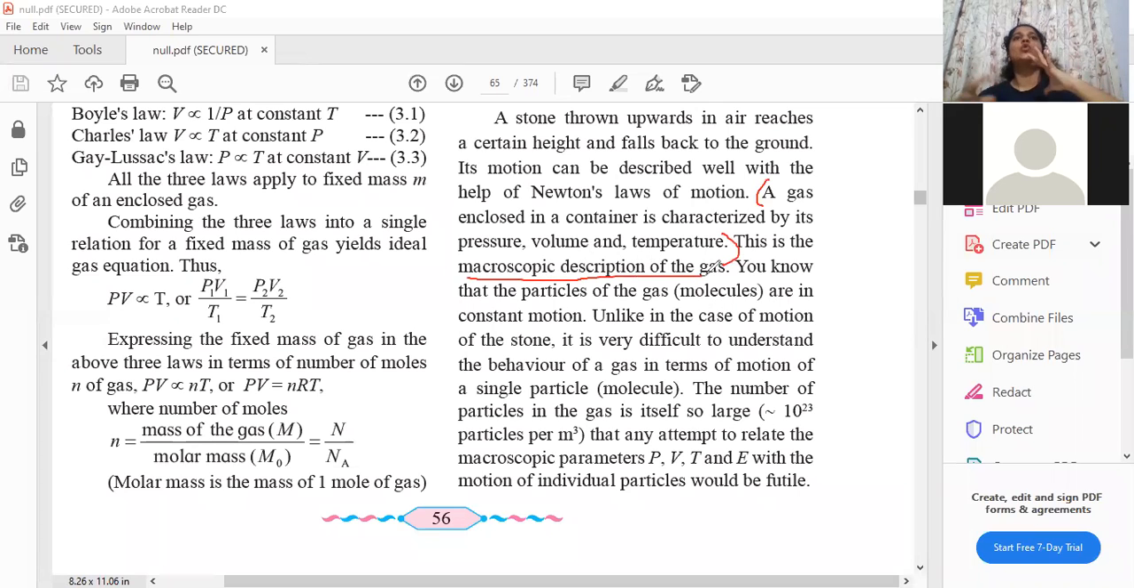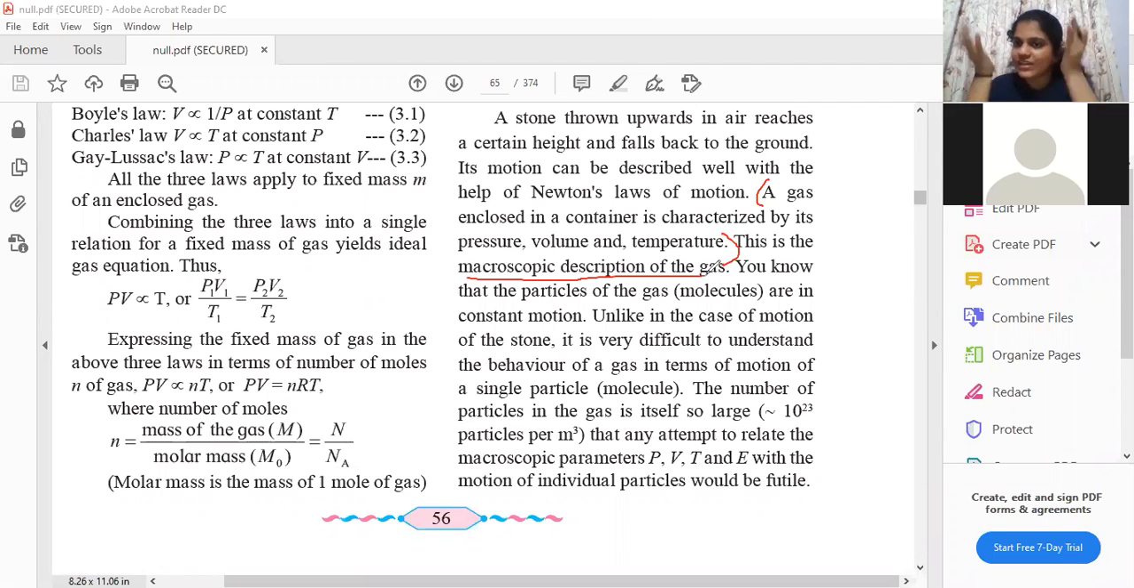Now, what is macroscopic description? What do microscopic and macroscopic stand for? I know that you all already know the meaning of micro and macro. The micro is at a smaller scale, macro is at a larger scale. Microscopic stands for the atoms level, a very small level. Macroscopic is overall, at system level.